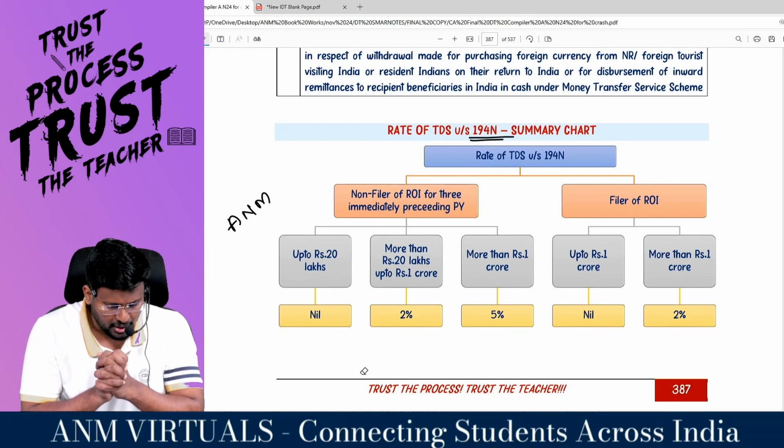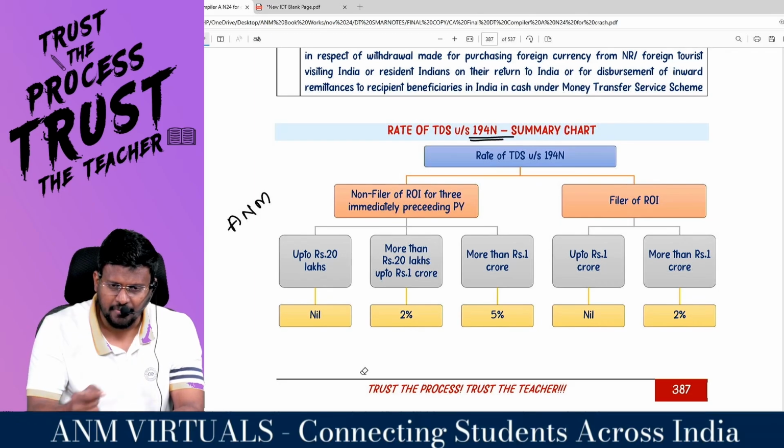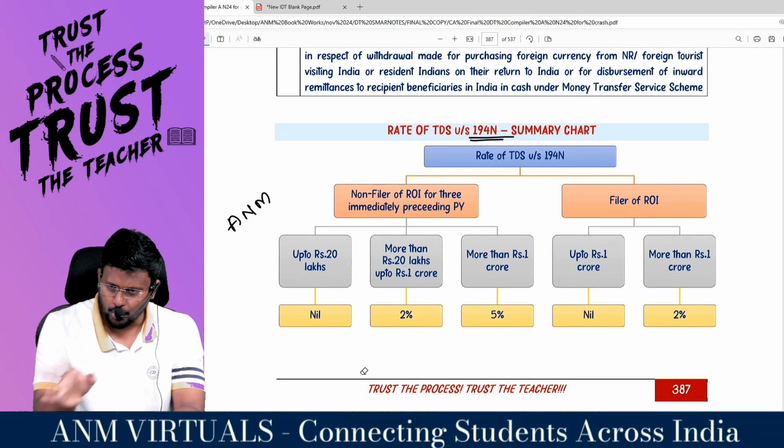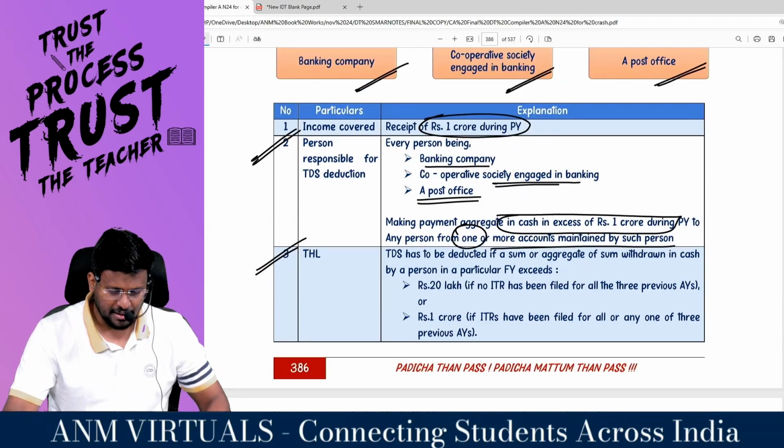Non-filer of return of income for 3 immediately preceding what year? Previous years. For the last 3 immediately preceding previous years, you have not filed the return of income under section 139 subsection 1. Then up to 20 lakh, no TDS. More than 20 lakh, up to 1 crore, 2% TDS. More than 1 crore, come back and read it, man.